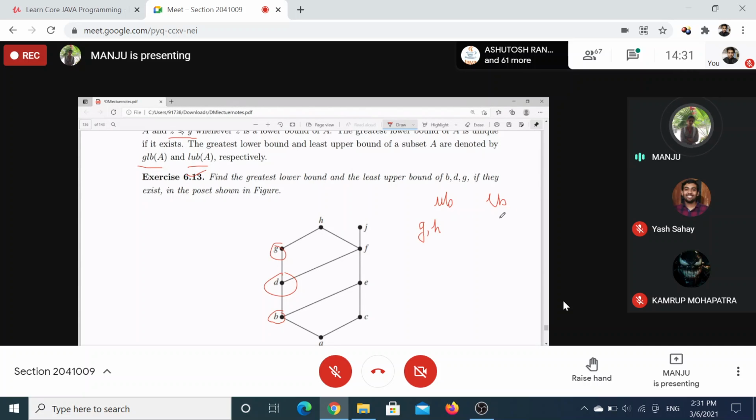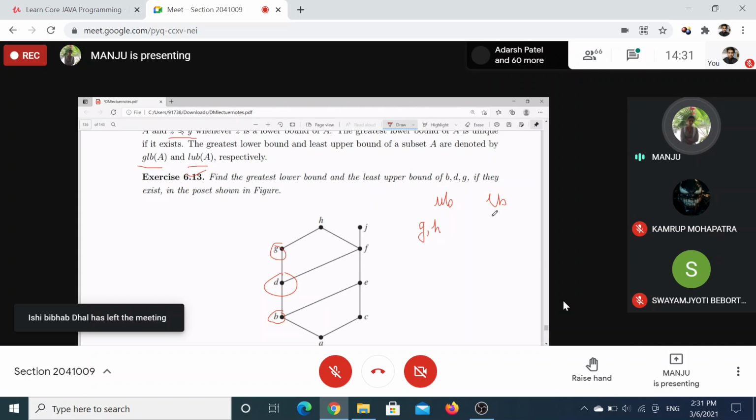What about lower bounds? B and A. What about C? No, ma'am. C is not related to B.